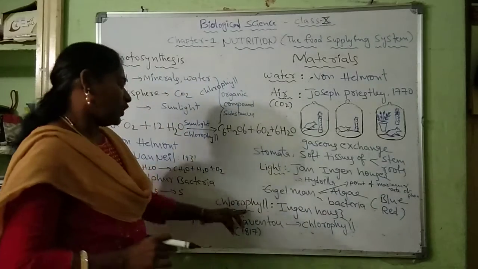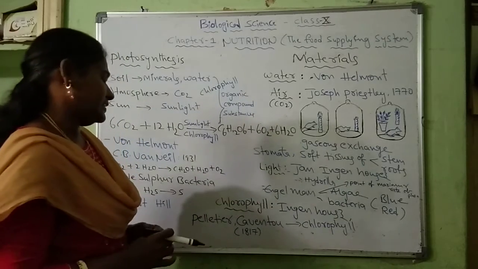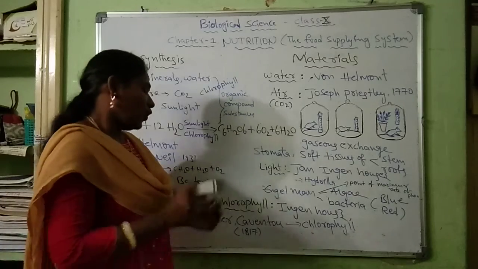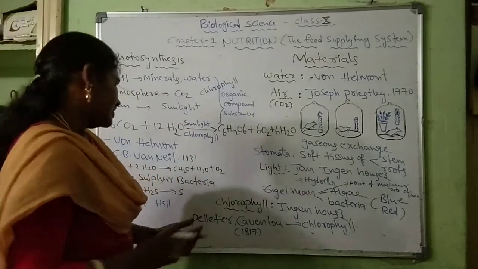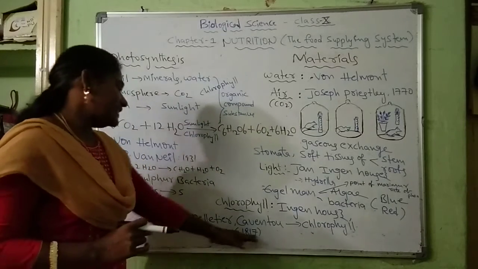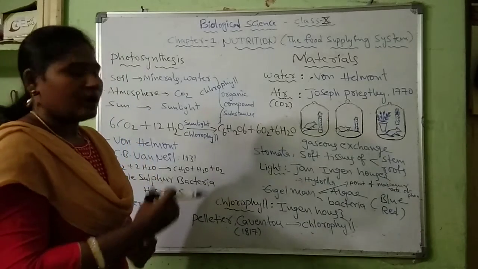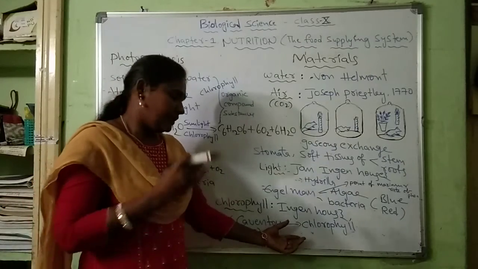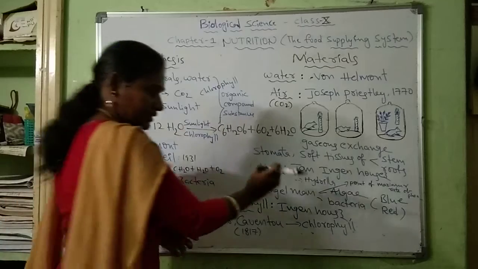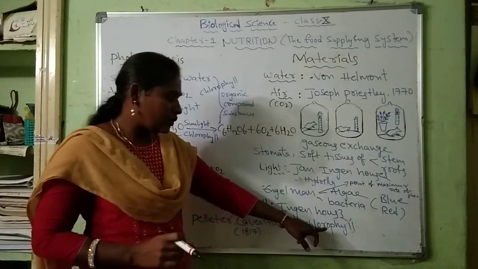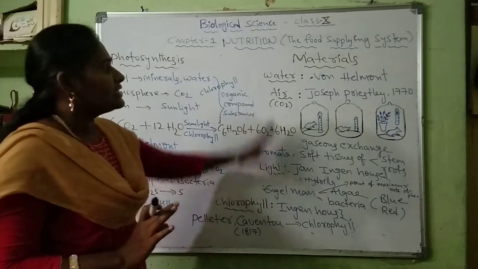Next, chlorophyll. John Ingenhousz carried out many experiments and he stated that only green colored plants carry out photosynthesis. Next, Pelletier and Caventou. In 1817, Pelletier and Caventou obtained extractions from the green colored parts of the leaf and named that extraction chlorophyll. Chlorophyll means the green color of plants. So these are the essential materials.